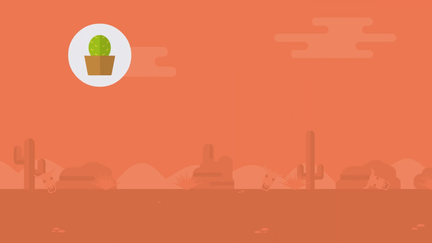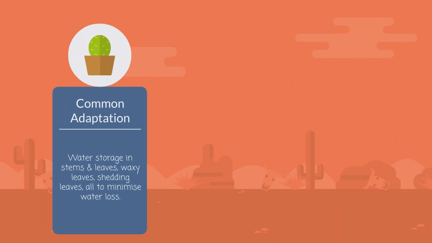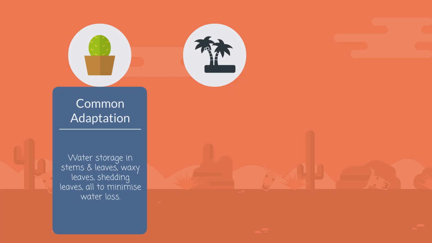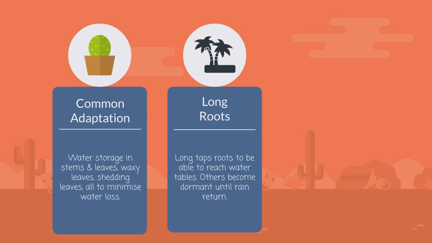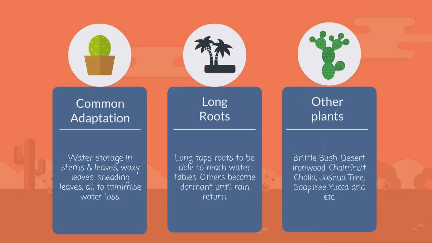Like animals, plants in the desert are specially adapted. The plants have water storage in stems and leaves, waxy leaves, and shedding leaves, all to minimize water loss. Besides, they have long taproots to be able to reach water tables. Others become dormant until rain returns. Some examples of plants are brittle bush, desert ironwood, chain fruit cholla, Joshua tree, soaptree yucca, and so on.